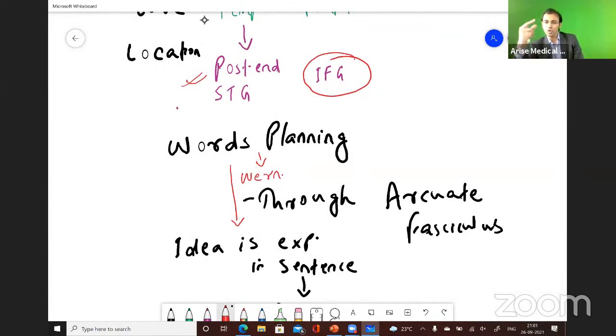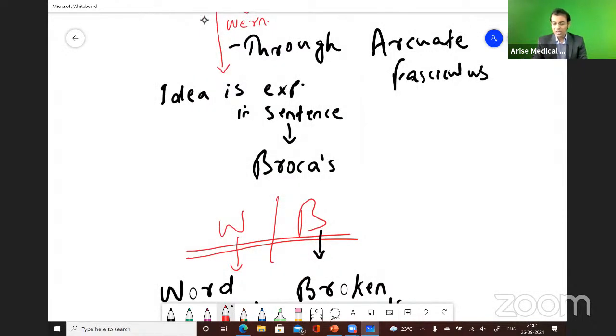Suppose you hear something, and your brain interprets it, there will be interpretation of the words. First there will be planning of the words, and after that there will be delivery of the words. The word planning will be done in the Wernicke's part, and when a person speaks out, the expression of ideas will be done in the Broca's part.